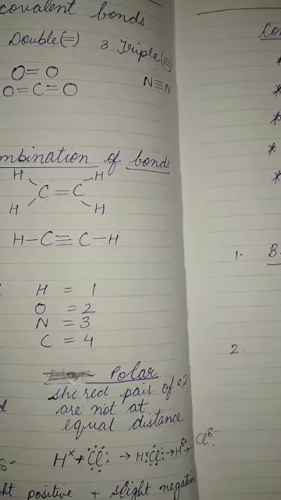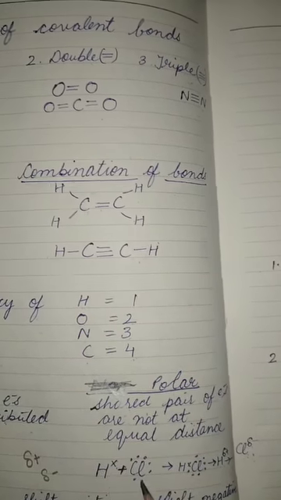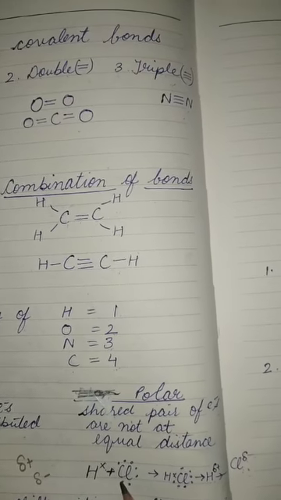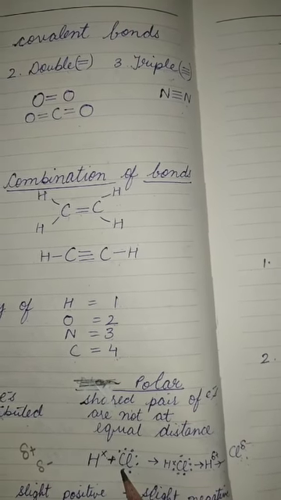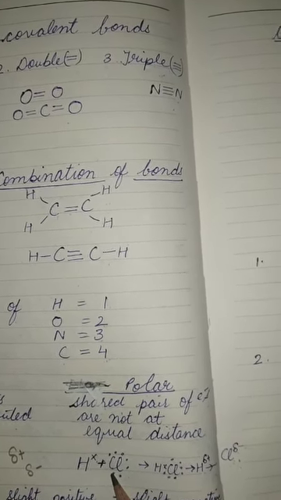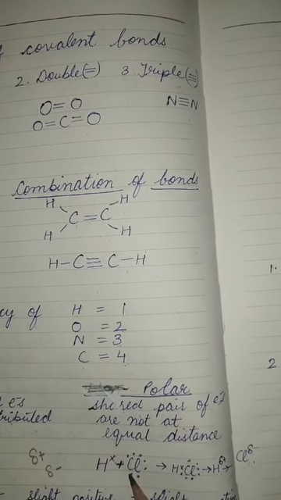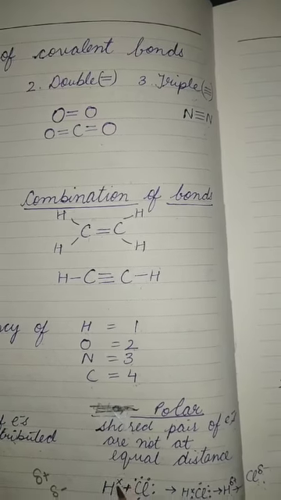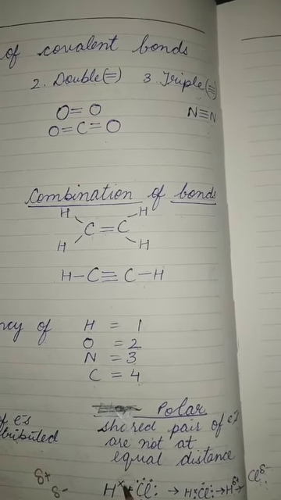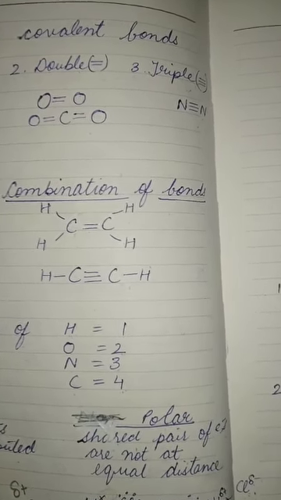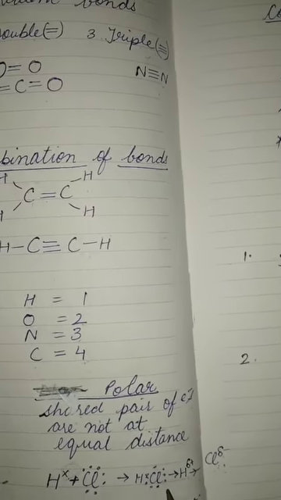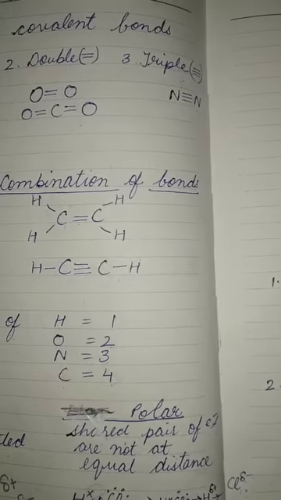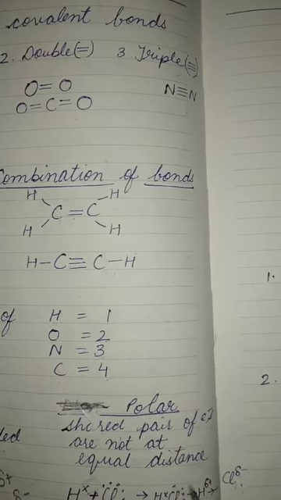So if, out of the combining atoms, one of them has more electronegativity, that is, more tendency to attract the shared pair of electrons, then the shared pair will obviously be pulled towards the more electronegative atom, forming a polar compound.